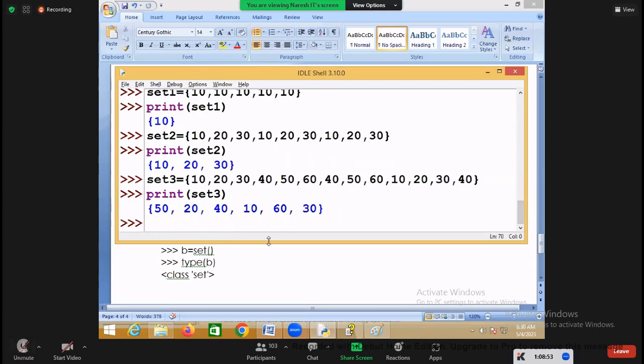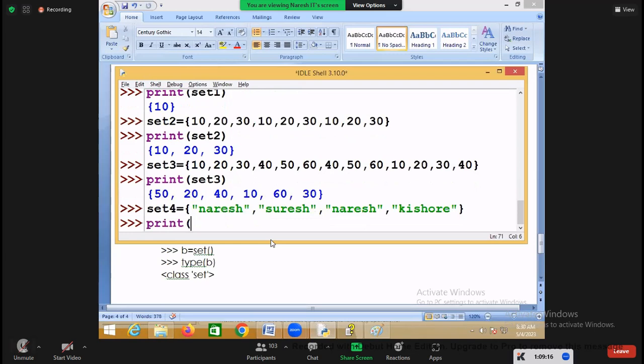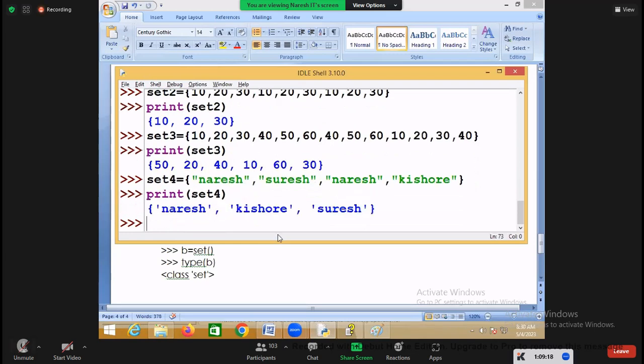So a set can be of similar type or of different type. But in application development, you always create a set for storing similar objects, such as a set of integers, a set of names, and a set of some values, right? There is a name, and this name is added 2 times. But inside the set, are values added 2 times or only 1 time? 1 time, because a set doesn't allow duplicates. So a set can be homogeneous or heterogeneous. But generally in a set you store only comparable objects.